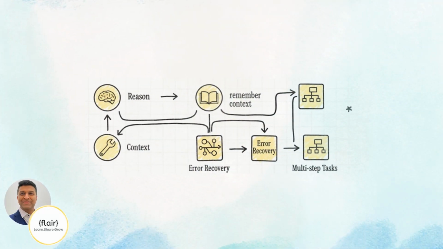Today, we are diving into the framework that gives AI something it's always been missing: memory, reasoning, and maybe most importantly, the ability to recover from its own mistakes. We're talking about LangGraph. And trust me, it's changing the game for how developers build truly intelligent applications.